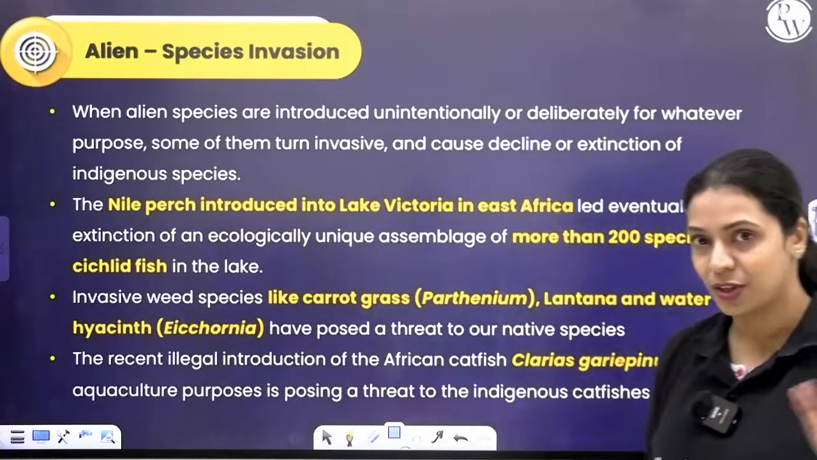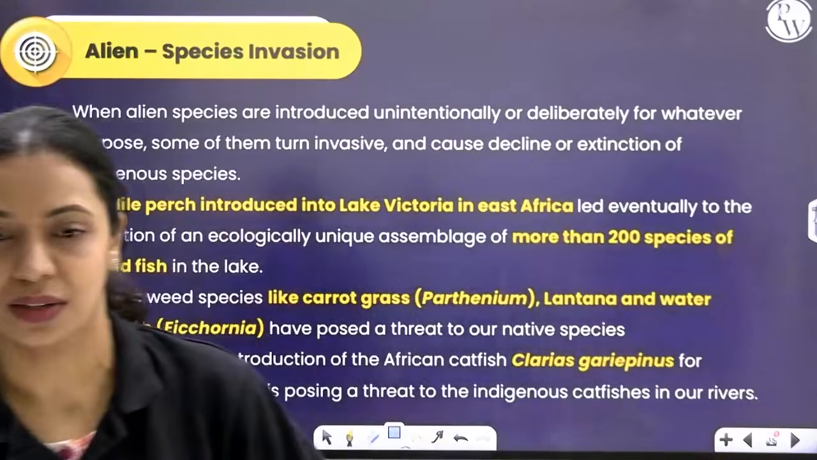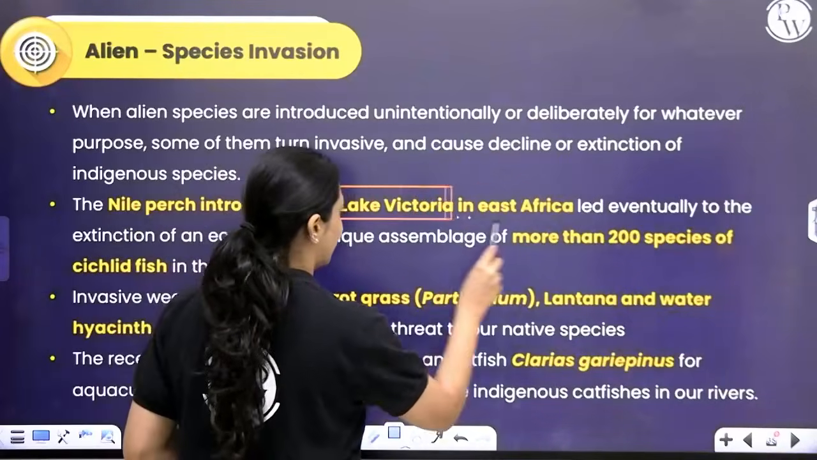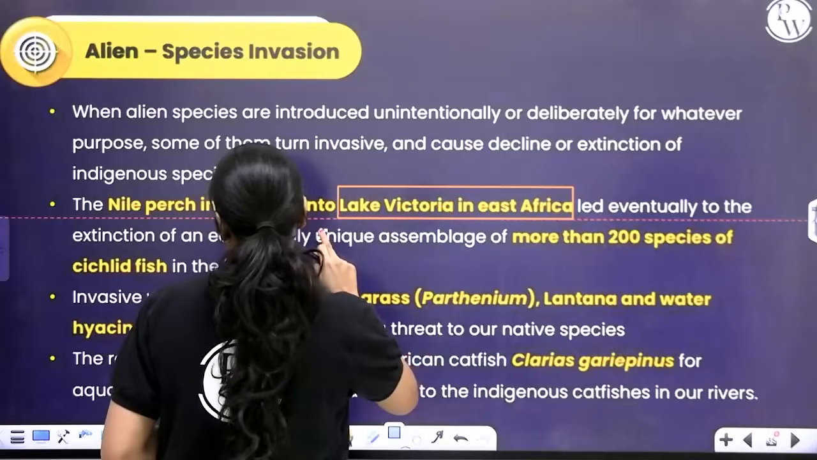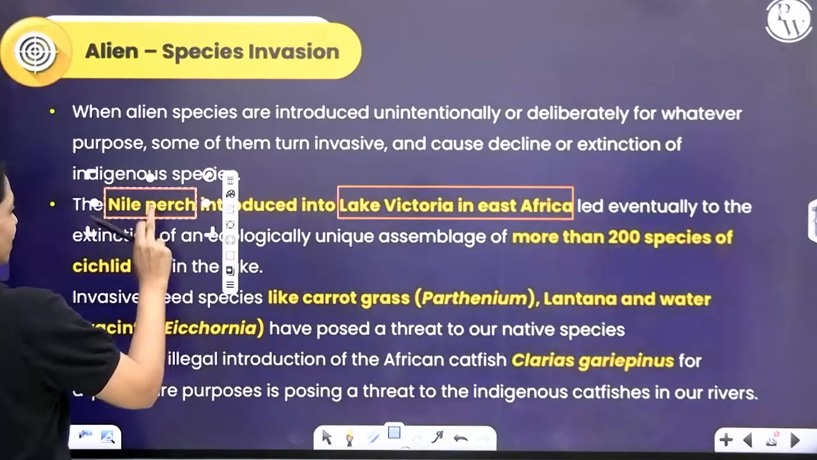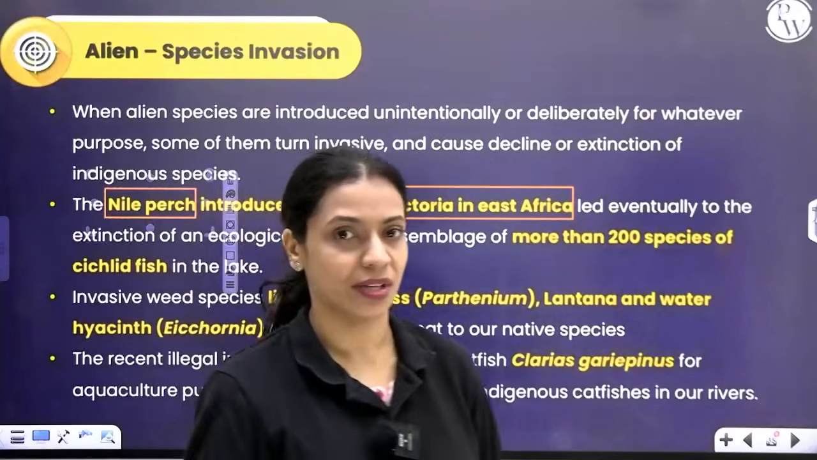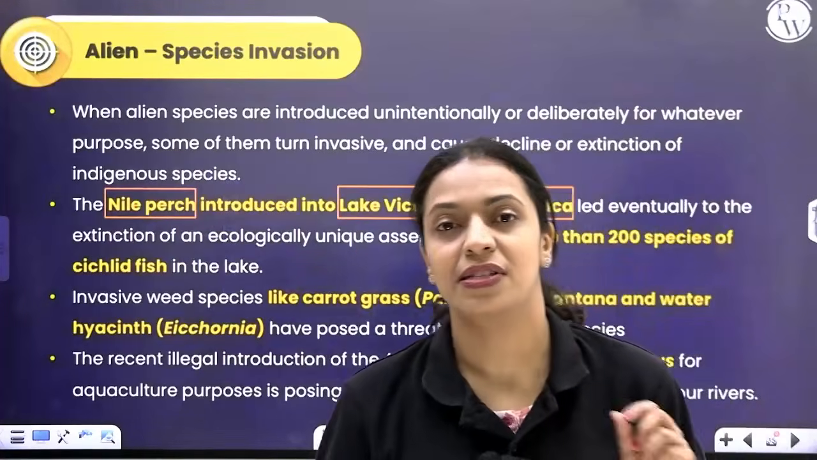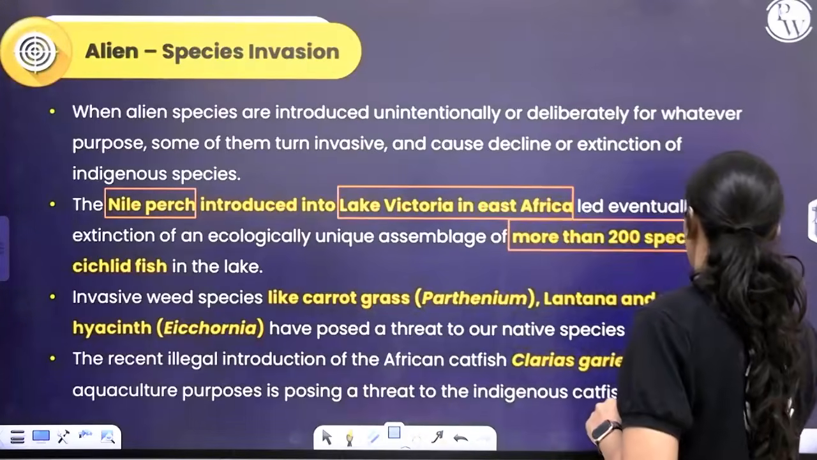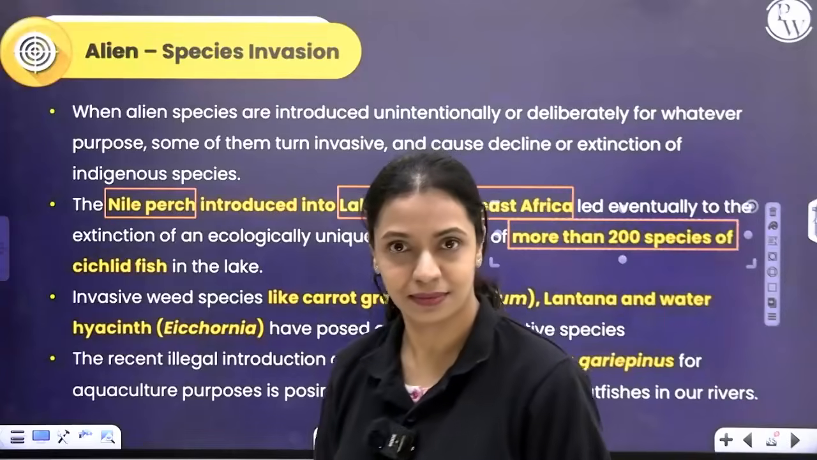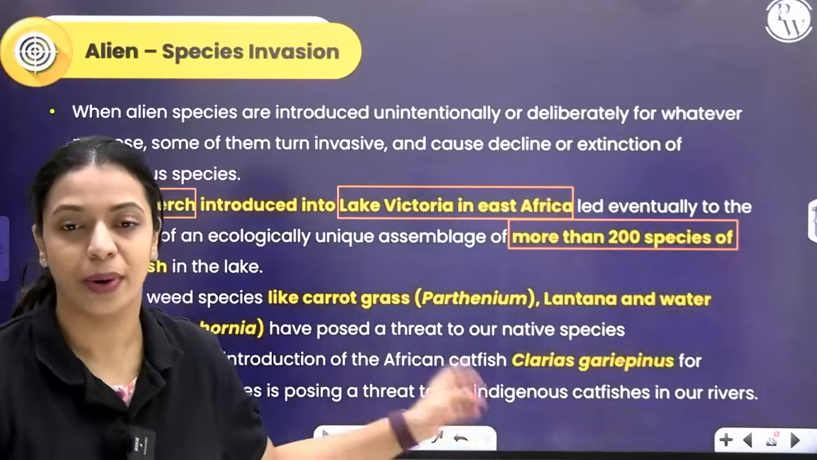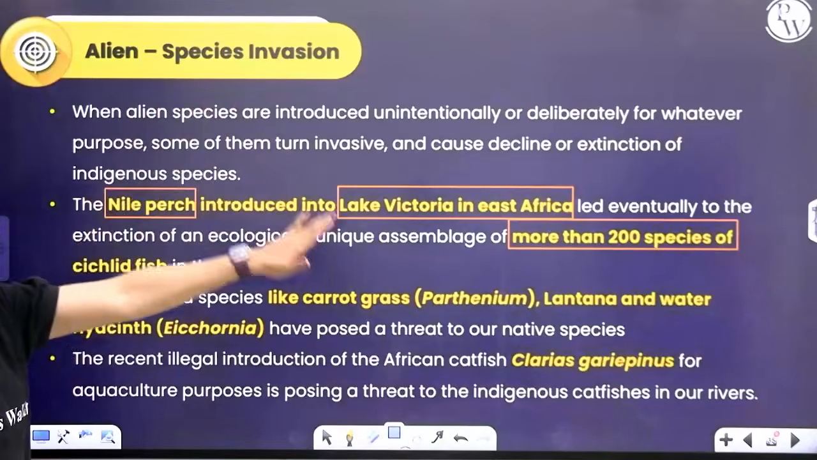Not all alien species do that. Some of these alien species could turn invasive. One very good example for that is, there is this lake called Lake Victoria in East Africa. In this Lake Victoria, a type of fish called Nile perch was introduced. After the introduction of this Nile perch, which is an exotic species, close to about 200 species of cichlid fishes went extinct. 200 different species of cichlid fishes went extinct. This was because of alien species invasion.